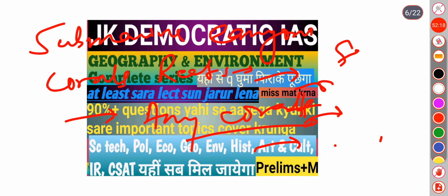So next thing is controlling factors of the oceanic salinity. Obviously this is also extremely important. Why? Because many times in the previous years also, and there is a high chance in future also, there may be a question in the final examination. So salinity of oceans and different seas depends on a number of factors, such as evaporation, precipitation, influx of river water, prevailing wind, ocean currents, sea waves, etc.